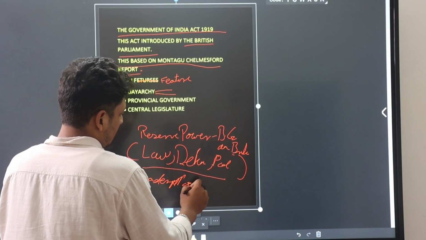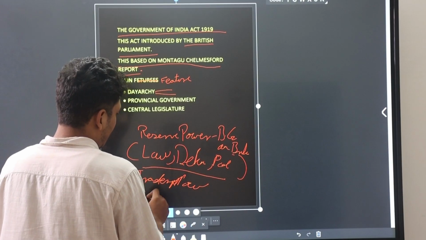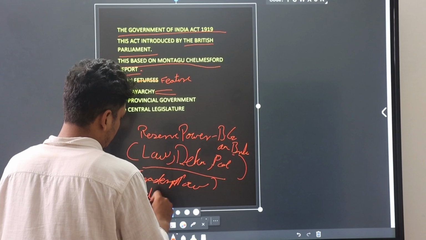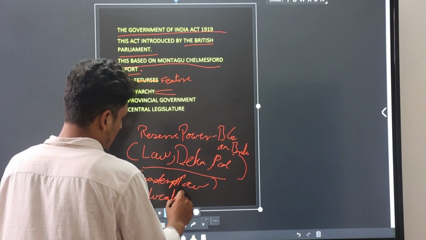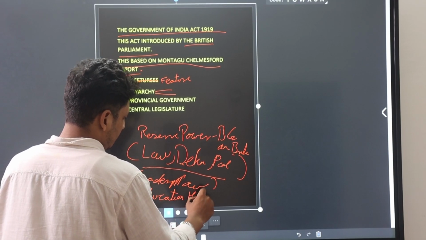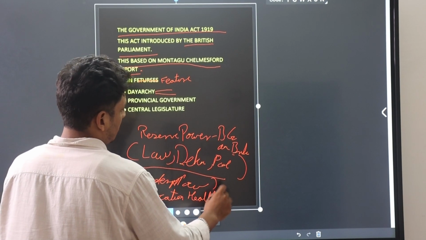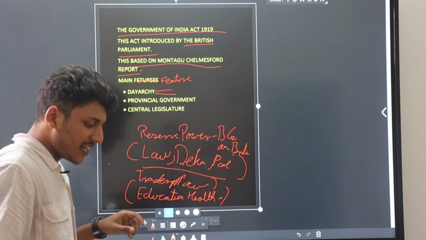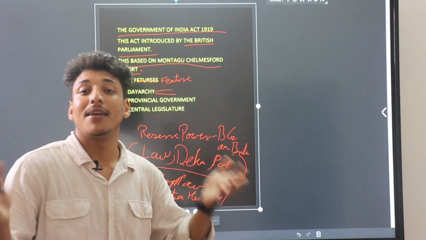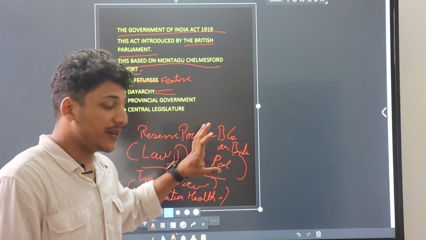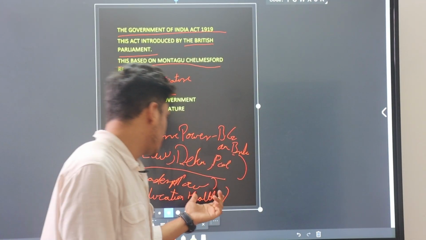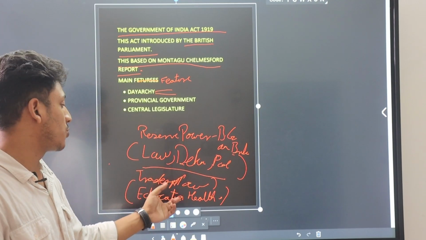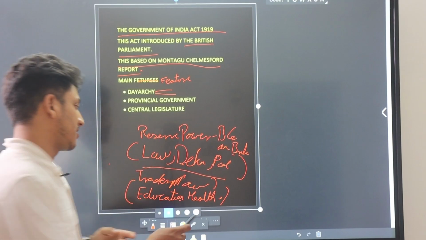Now, transferred powers. This basically consists of education, health, and some more powers. The transferred powers are directly enjoyed by Indian ministers. Britishers don't have any right to interfere in these powers related to education, health, and agriculture.